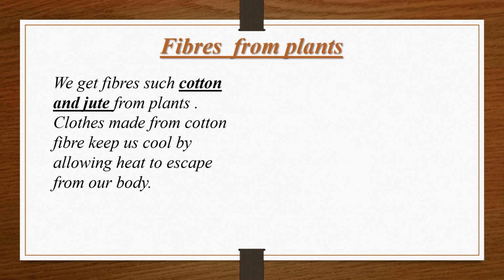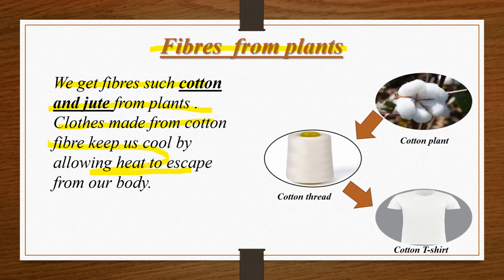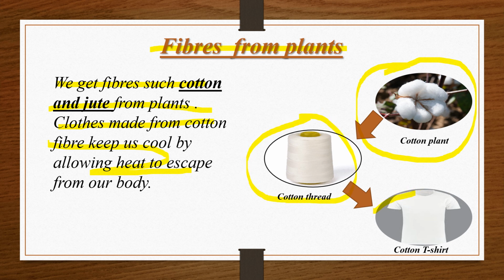Now we get fibers from plants. We get fibers such as cotton and jute from plants. Clothes made from cotton fiber keep us cool by allowing the heat to escape from our body. See, these cotton balls from the cotton plant are extracted, then cotton thread is made, and this thread is further spun and transformed into cotton cloth, and after that a cotton t-shirt.